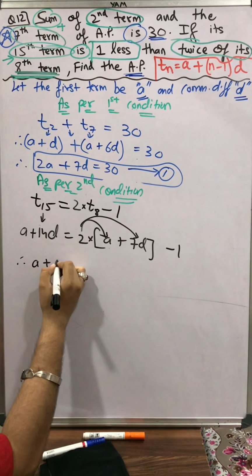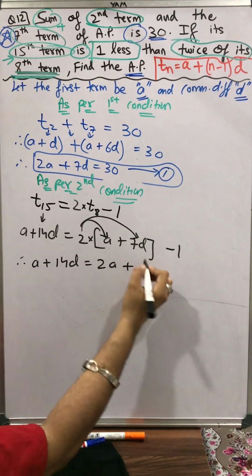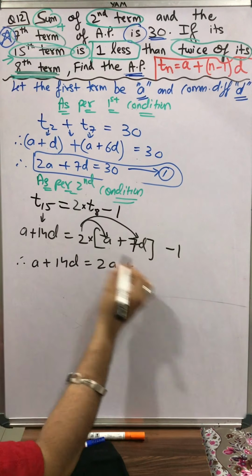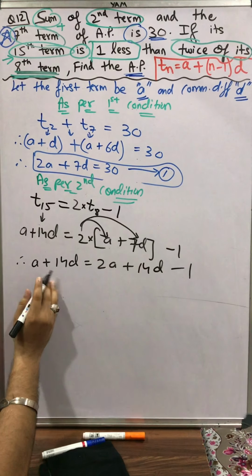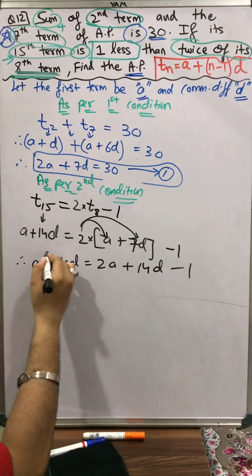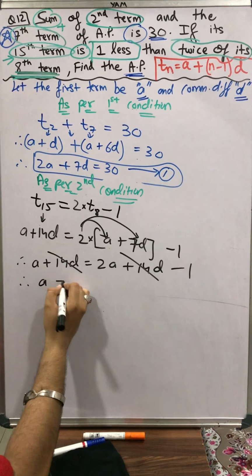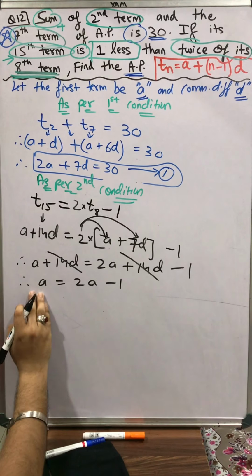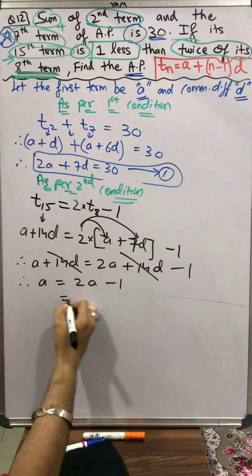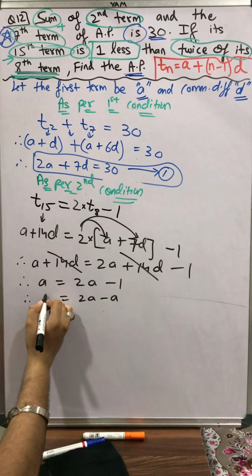Therefore a plus 14d is equal to 2a plus 2 sevens are, this is 7d, right? So 2 sevens are 14d minus 1. Plus 14d on left hand side, plus 14d on right hand side, plus 14d plus 14d cancels. Therefore here I have a is equal to 2a minus 1. I'll bring this left hand side a on the right hand side, it will become minus a.